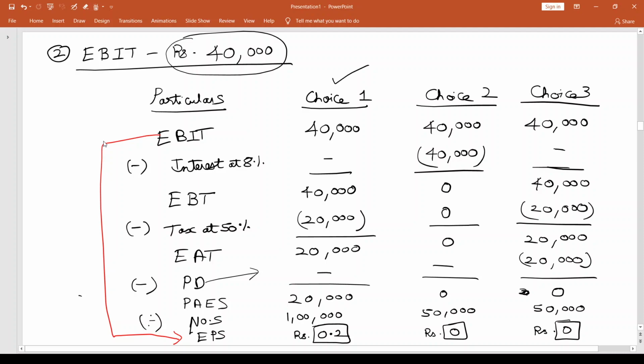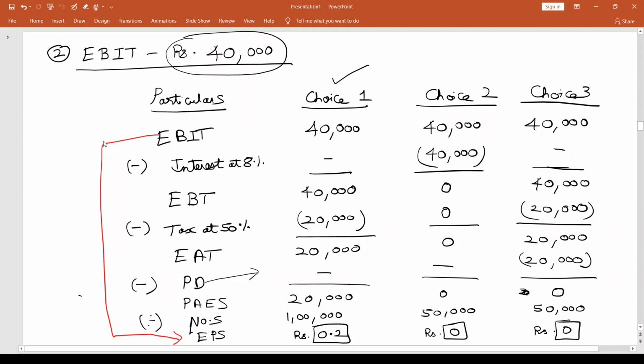But that EBIT number itself, we are assuming that to be different because the project could be giving me a good operating return, could be giving me a relatively lesser operating return, or whatever it is. So that's what we're analyzing here. So we should be very careful in understanding. It doesn't mean that with different sources of financing, EBIT is changing. The project itself is giving me different levels of operating profits. That's something to be carefully captured here.